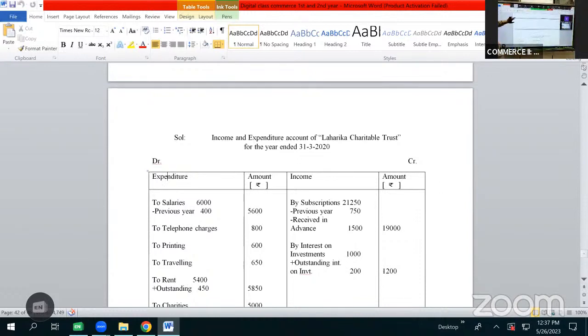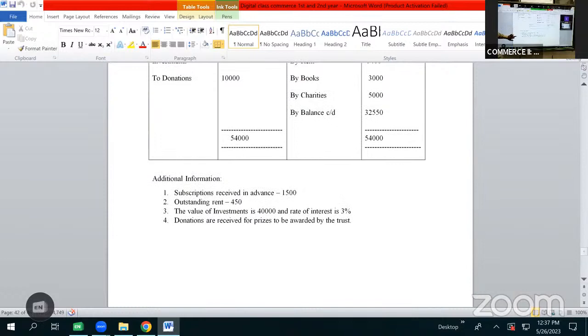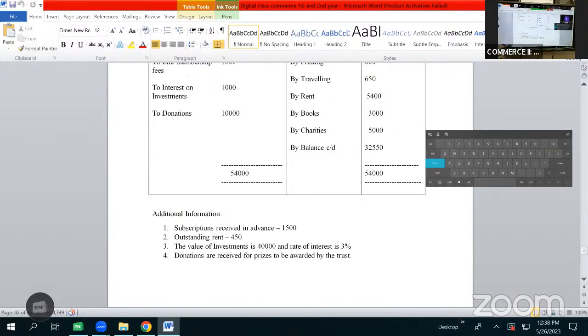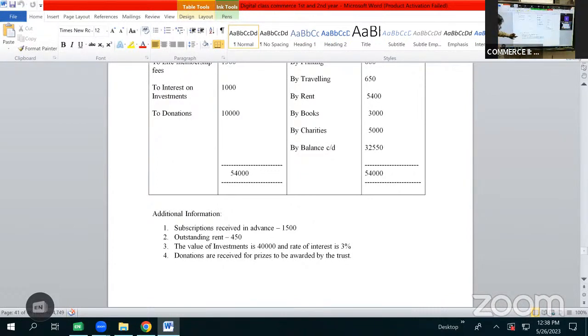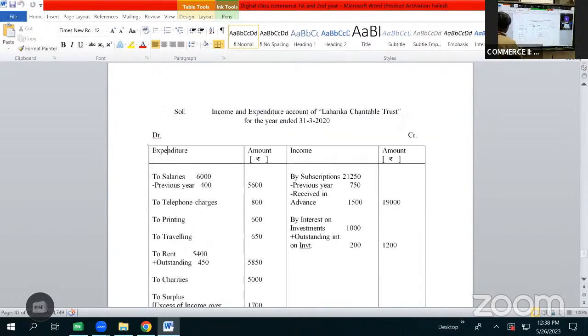Then we also have another adjustment on it. Subscriptions received in advance 1,500 rupees. So subscriptions received in advance, in the sense it is the amount belonging to next year, which will also be subtracted from it. So again here it will be subtracted as less received in advance 1,500. So earlier, the amount of subscription was 21,250, of which we have subtracted 750, so it becomes 21,500. Then again, we are subtracting the amount of 1,500 which we have received in advance.